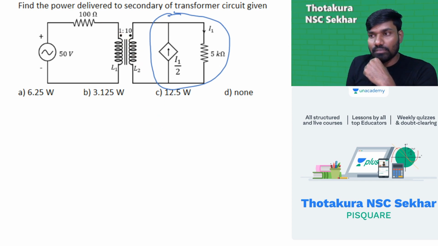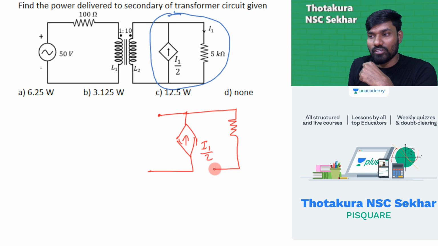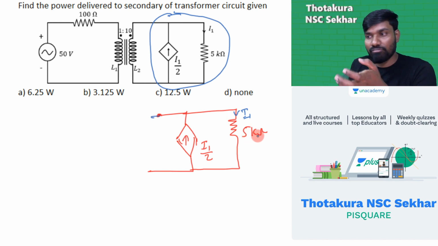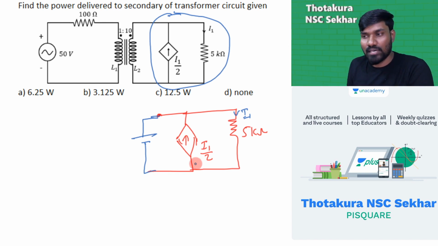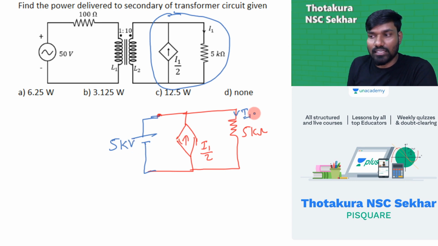So let me just take this part only. Now I think it's your cup of tea to find the resistance. You must be knowing how to find resistance by now. We have a dependent source. This is I1, and we'll apply the test source method. We have 5 kilo ohms, so let me apply 5 kilovolts. AC or DC? For resistance calculation it doesn't matter. So 5 kilovolts, so that this current is 1 ampere.